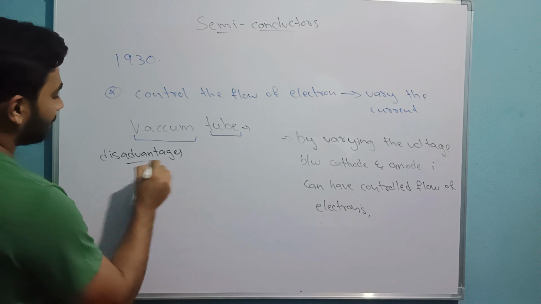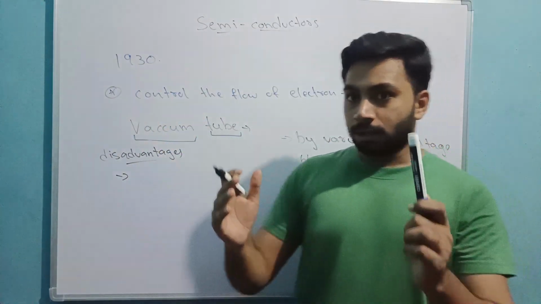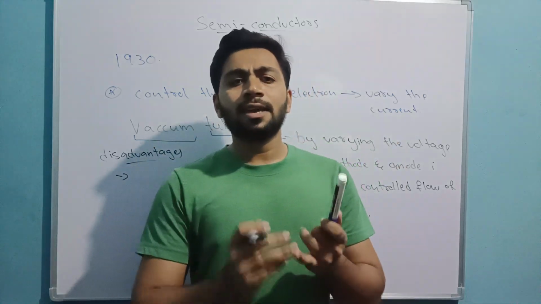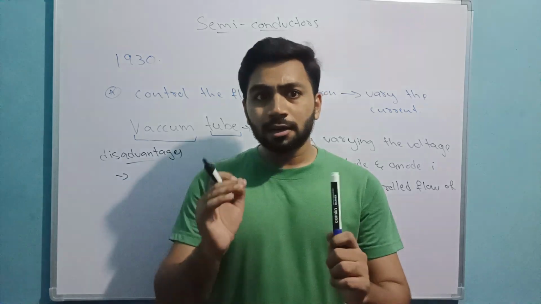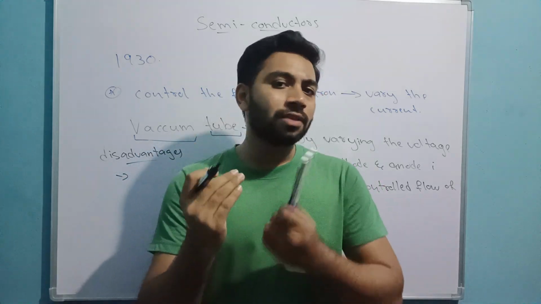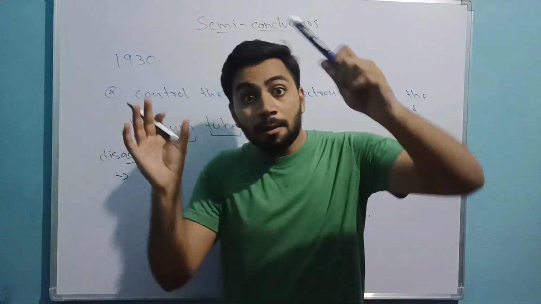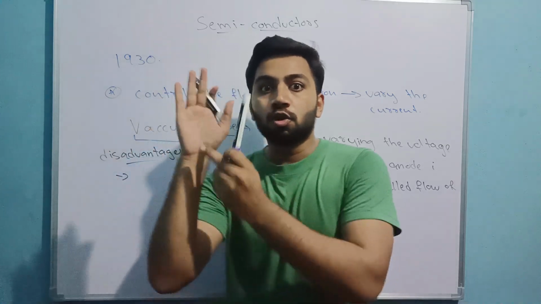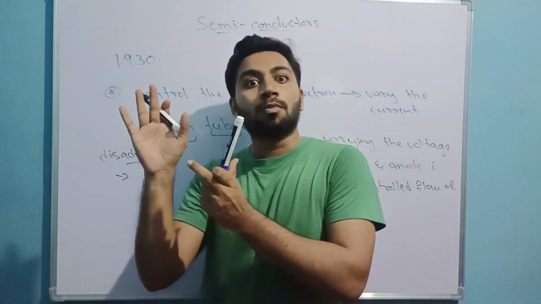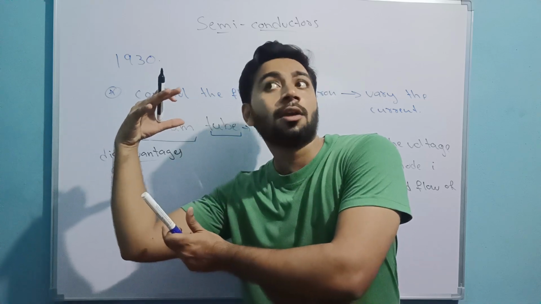Disadvantages. The first thing is it is very bulky. It is very huge. Nowadays, our TVs, our mobiles, everything needs semiconductors to maintain the flow of electrons. Before 1930, we used to have this vacuum tube. Now imagine your mobile phone with a vacuum tube. How would it be? Holding it like this. Hello? Yes?